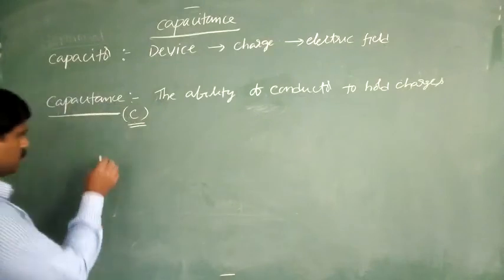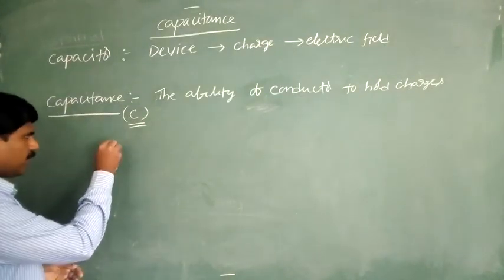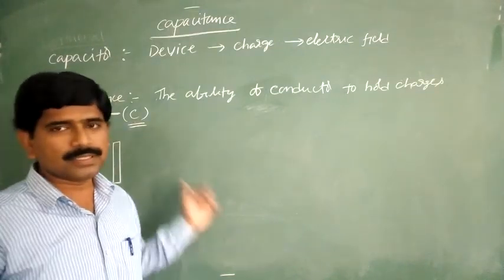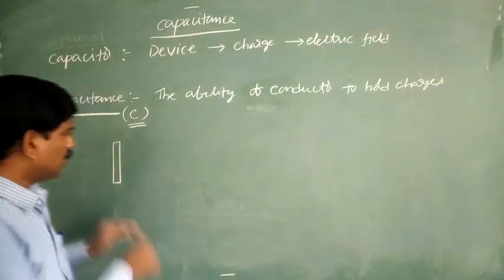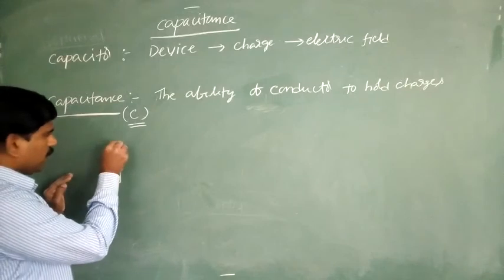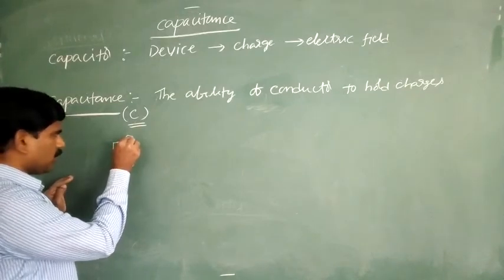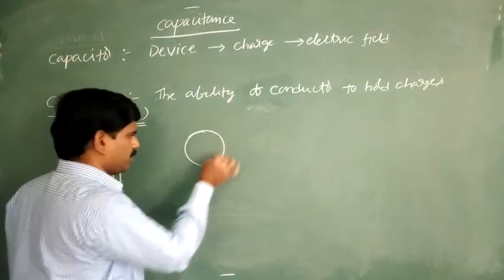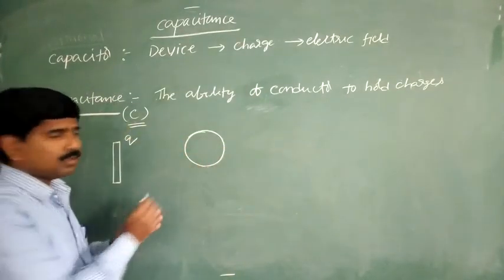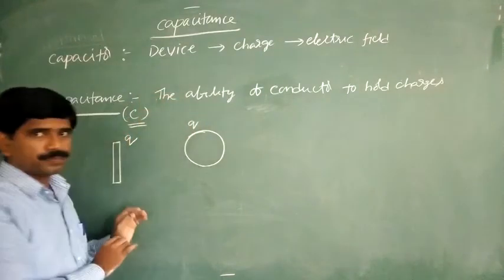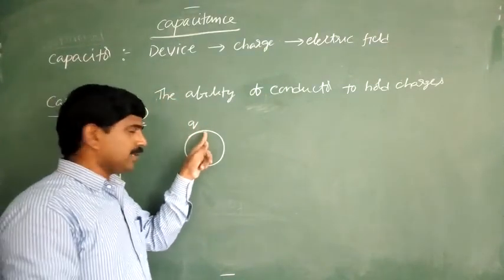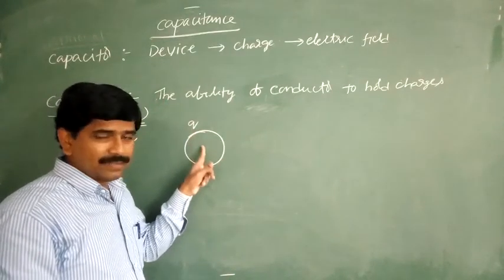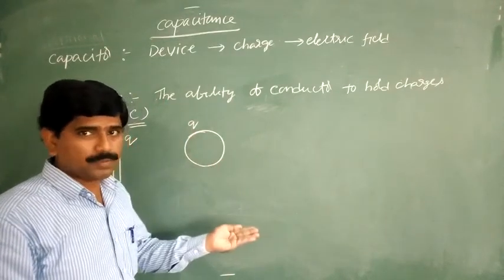If you consider one conductor, it holds some charge. Whatever the shape may be, for example a spherical shape, if we give some charge Q to this conductor, then potential develops. When charge is given to the conductor, potential develops.